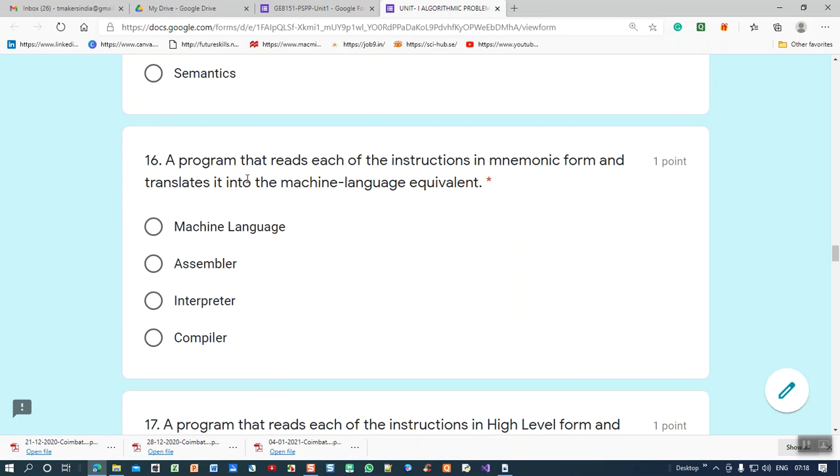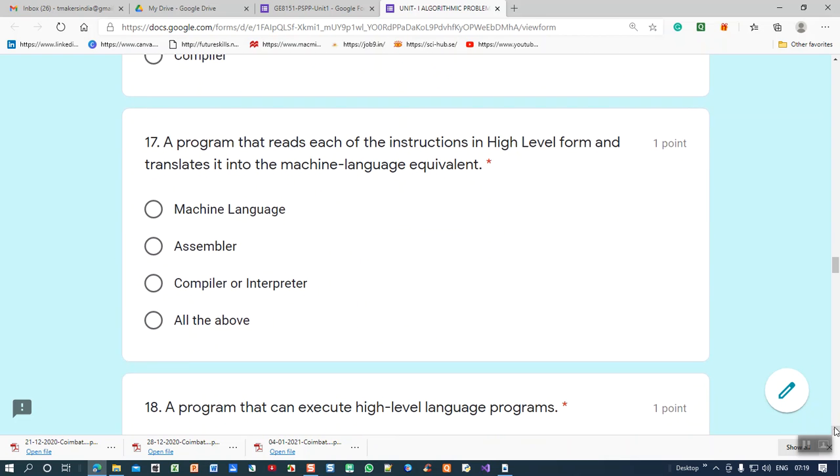A program that reads each instruction in mnemonic form and translates it into machine level. Mnemonic form means assembly level language. Assembly level to machine level language conversion is done by an assembler. Interpreter and compiler are high level to machine level. So the assembler is the correct answer.